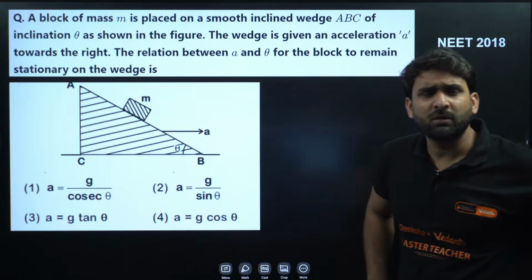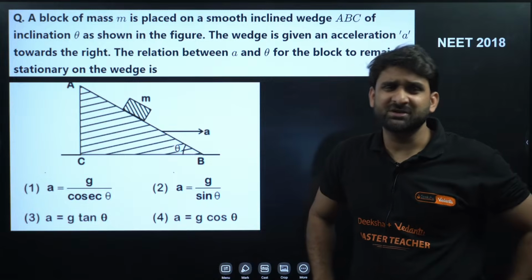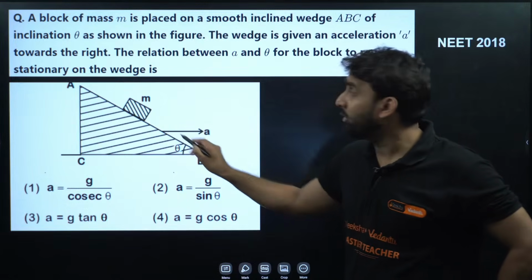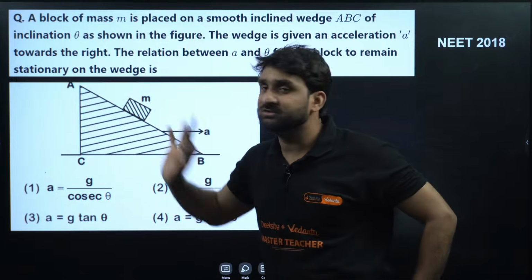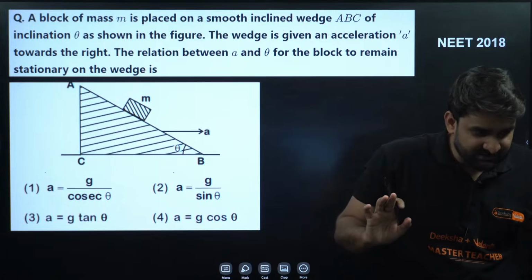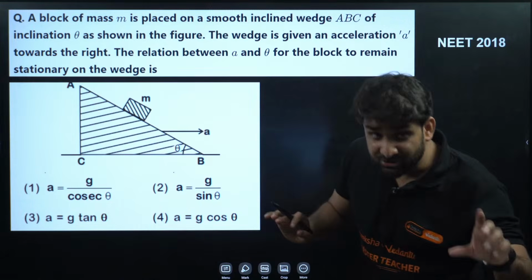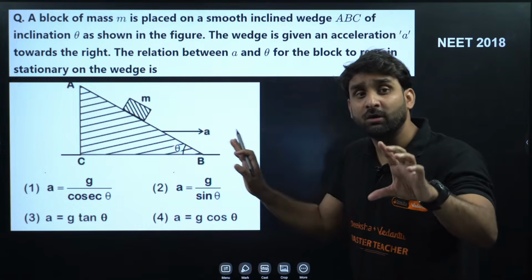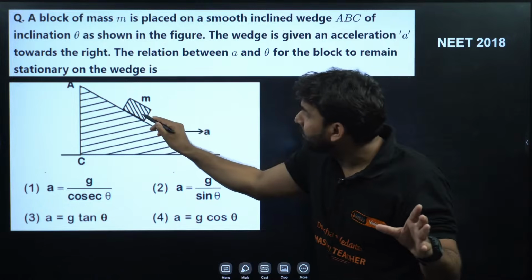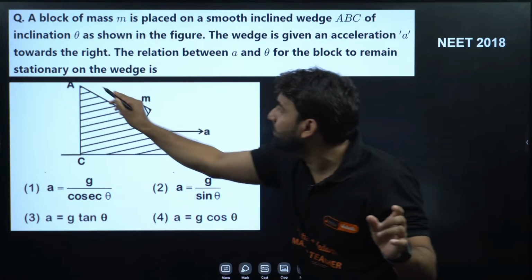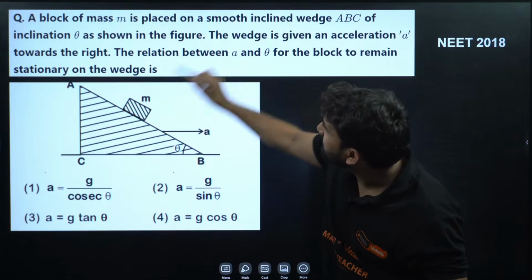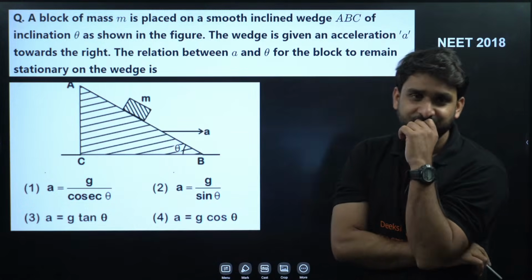How may this block remain stationary here? If the force acting in this direction on the block is equal to the force acting in this direction. Simple. Sir, option number 3. Lekhna is giving option 3. So just imagine how this block can remain stationary on the wedge. If the force acting in this direction is equal to this direction, or the force acting in this direction is equal to this direction.